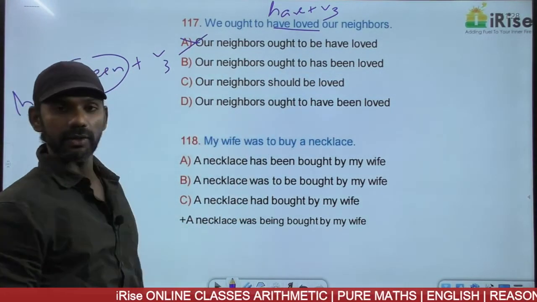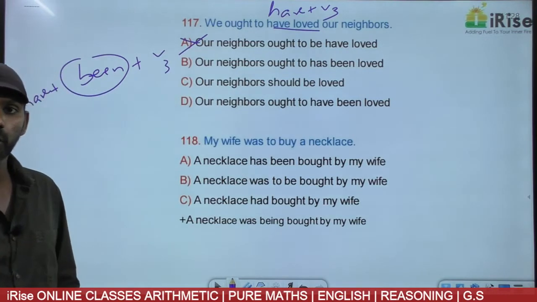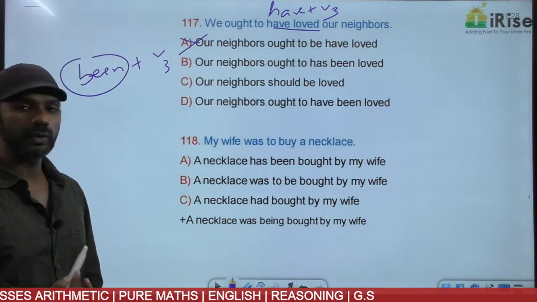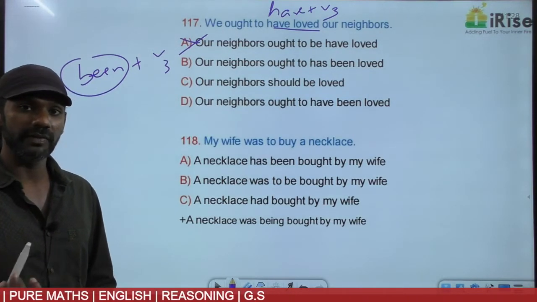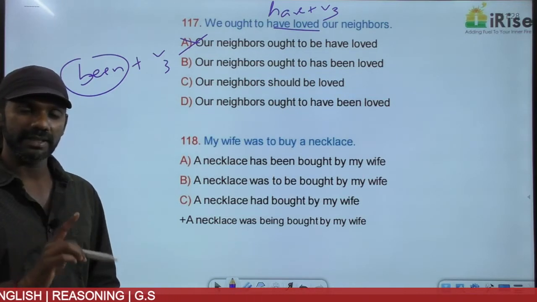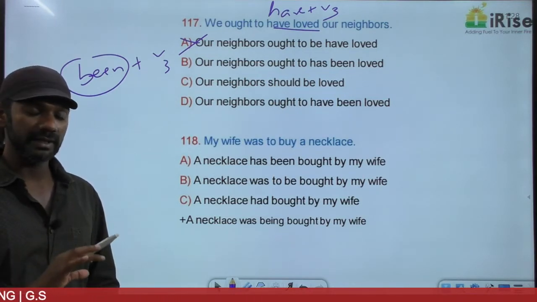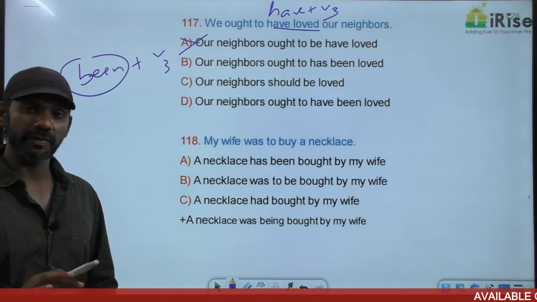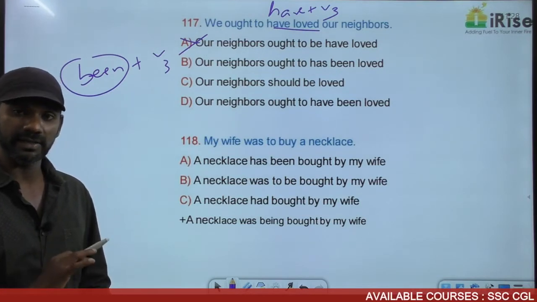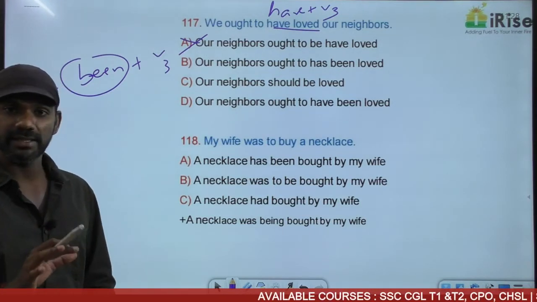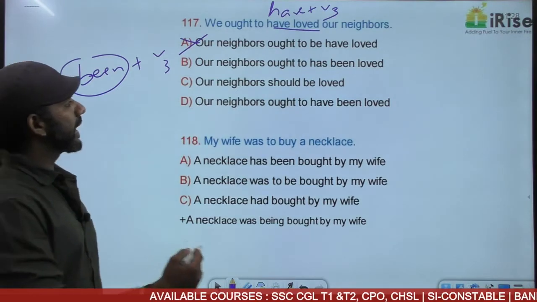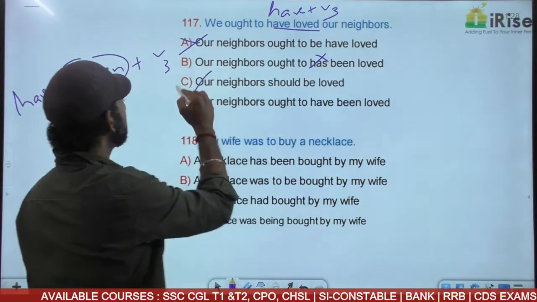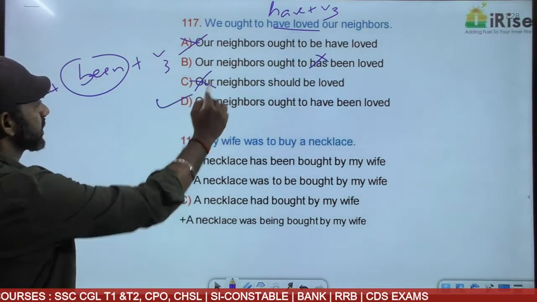Ought to has is wrong. It's always ought to plus V1 plural. Must, should, have to, need to, ought to, all these plus V1 plural. We discussed this when we went for tenses, subject agreement, pronouns, conditional tenses, in fact all the topics that we discussed till now. So ought to has is wrong, eliminated. Been is not there, eliminated.